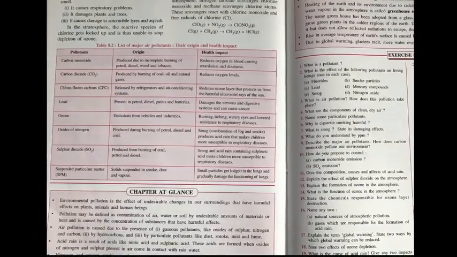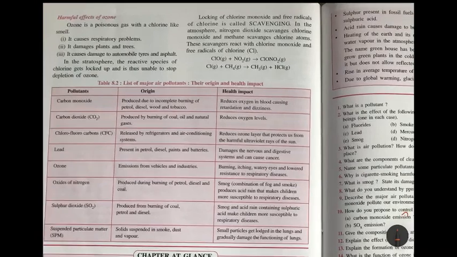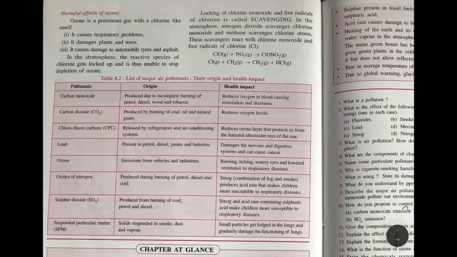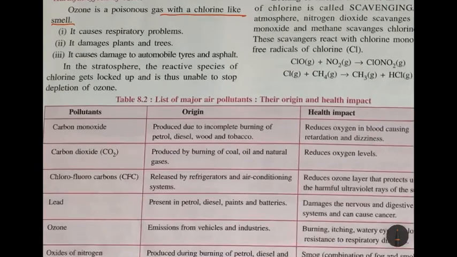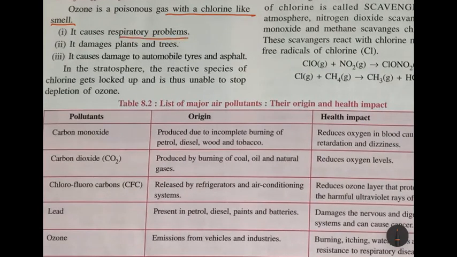Let's see what are the harmful effects of ozone. Ozone is a poisonous gas with a chlorine-like smell. It causes respiratory problems. It damages plants and trees. It causes damage to automobile tires and asphalt. Asphalt means the material that is used to make roads. Then in the stratosphere, in the atmosphere, the reactive species of chlorine get locked up and are unable to stop depletion of ozone.